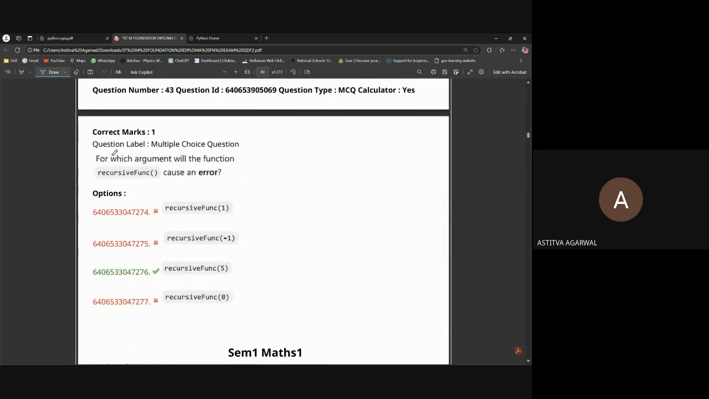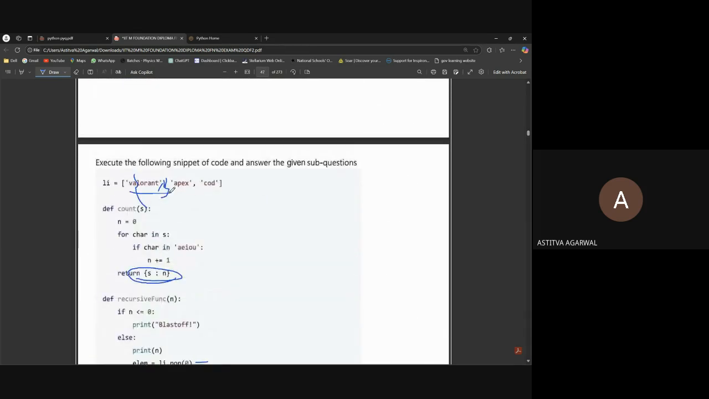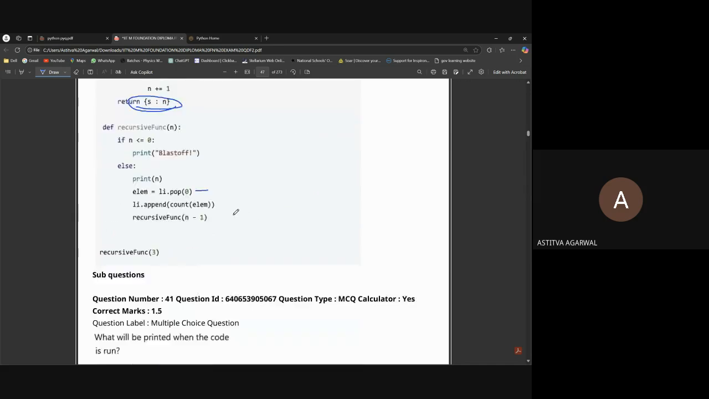For which argument will the recursive function cause an error? For recursive 5, because for recursive 1 it will continue for 1. For recursive minus 1 it will only write blast off. For 0 it will also write blast off. And for recursive 5, there are only three key-value pairs in the dictionary: Valorant, Apex, and COD. So how will it work for two more values? That's why it will cause an error.